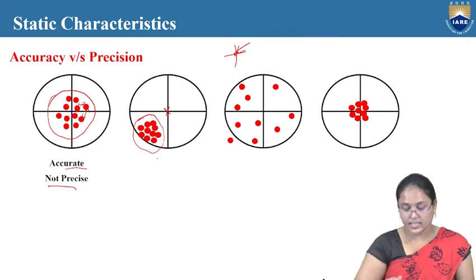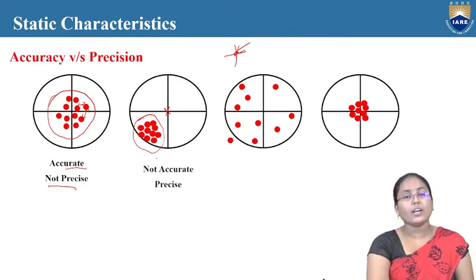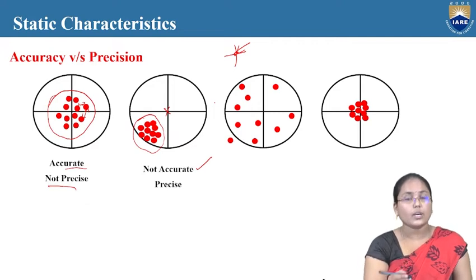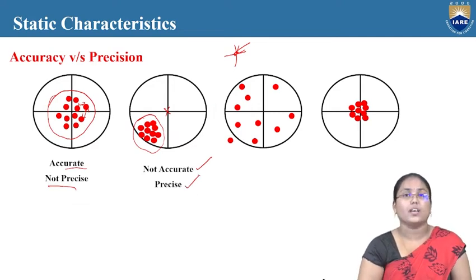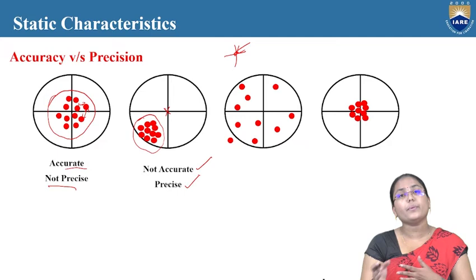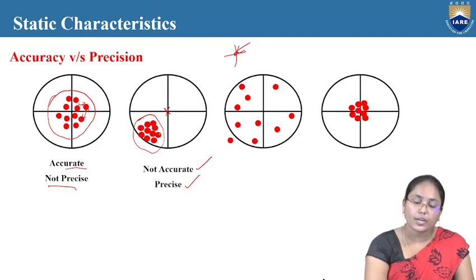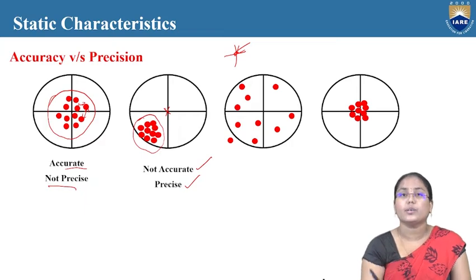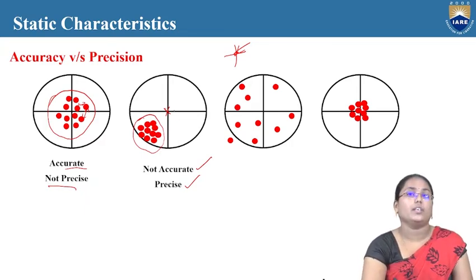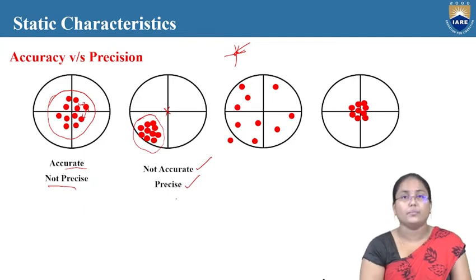So what I can say in this case is that it is not accurate, but it is more precise. All the bullet points where it is hit are nearer to each other, but they are far from the actual intended value. That's why it is not accurate but precise.